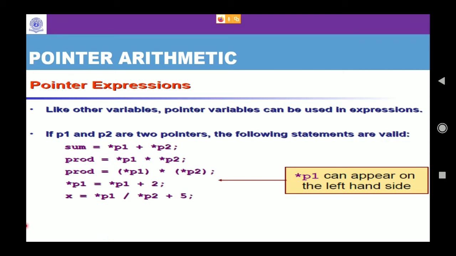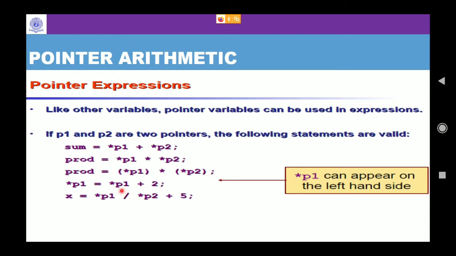Suppose *p1 and *p2 are pointer variables. So the values could be added using *p1. *p1 means the value at the address held by p1, and *p2 the value at the address held by p2. You find the values pointed to by p1 and p2 and just add them. You can also have a product in this way. You can also have a similar product using parentheses. All right, these two are the same thing.